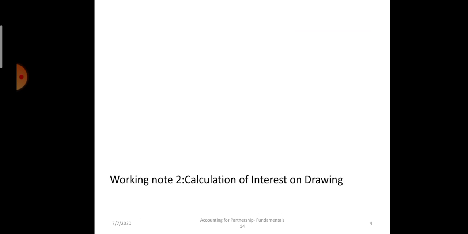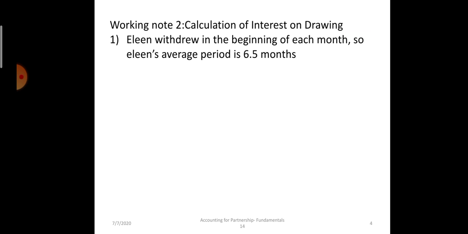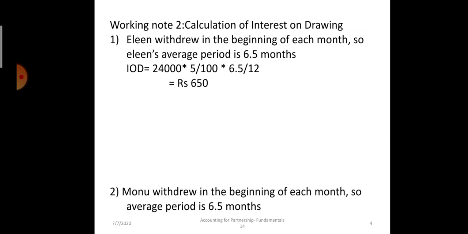Now see the next slide. We will calculate the interest on drawing. Eileen withdrew rupees 2,000 every month in the beginning, so average period will be 6.5 months. Using the formula, interest on drawing is 24,000 at the rate of 5% for 6.5 months, that is 650 rupees.